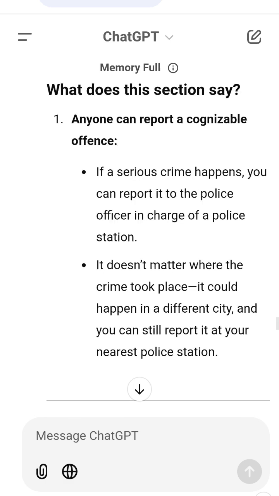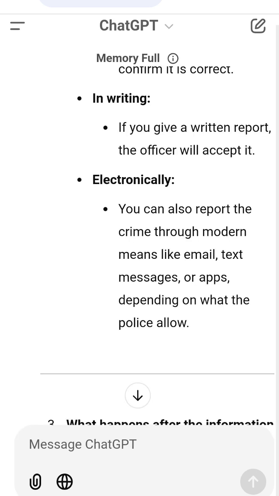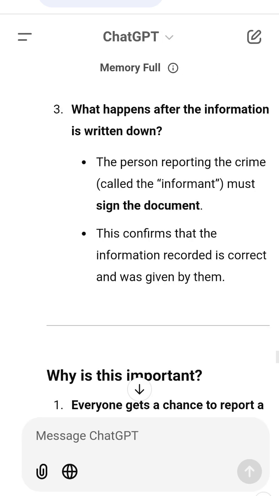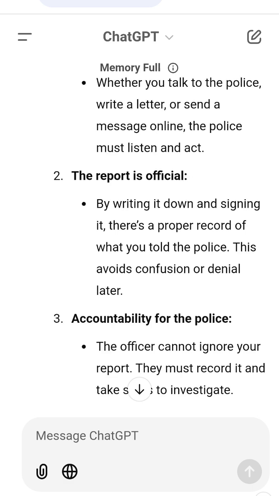2. Written report. Ravi writes a letter to the police saying someone broke into his house last night and stole jewellery. The police register it as a complaint. 3. Electronic report. Anita emails the police about someone hacking into her bank account. The police receive the email and treat it as an official report.